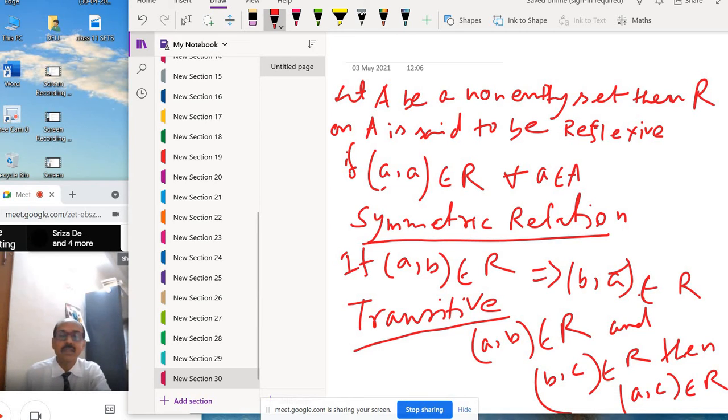If any relation is reflexive, symmetric and transitive, then we can say that relation is an equivalence relation. If one is absent, suppose a relation is symmetric and transitive but not reflexive, then it is not an equivalence relation. If all three are satisfied, then we can say that relation is an equivalence relation.